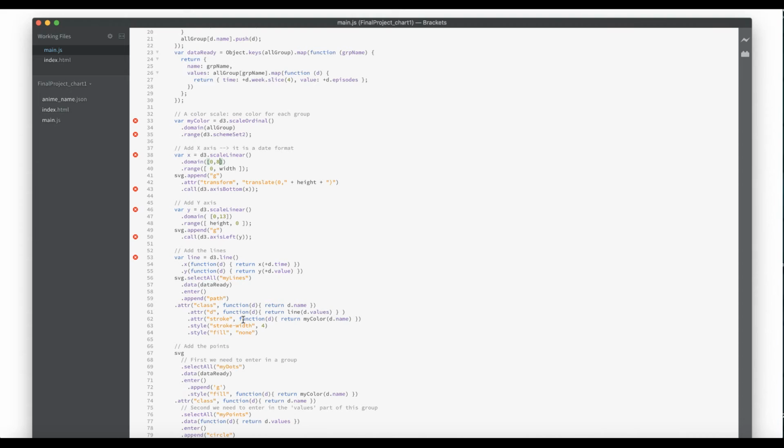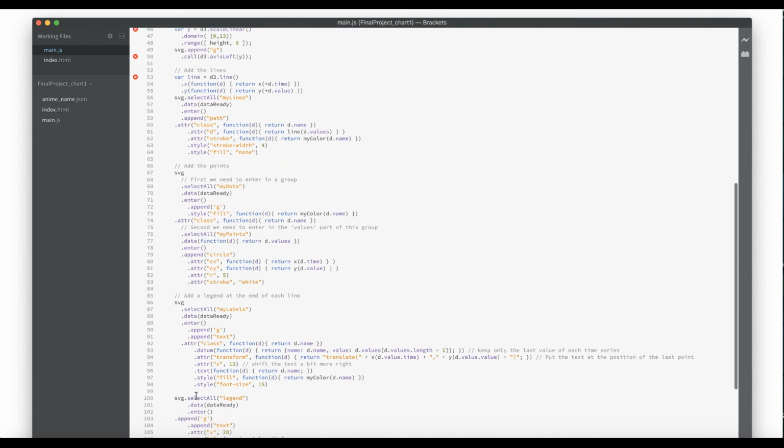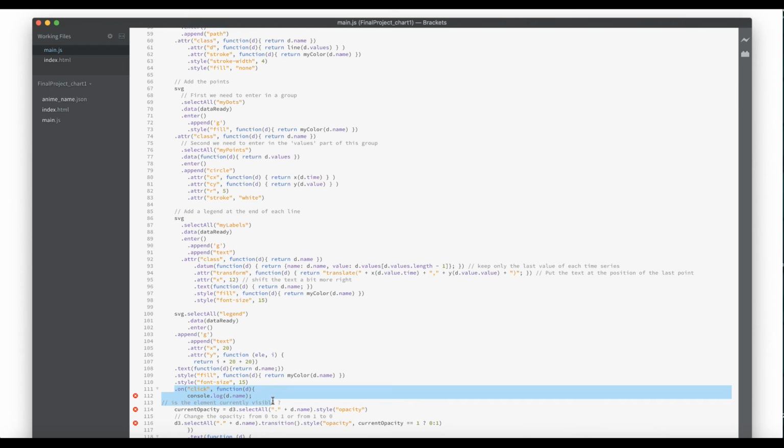For example, I have written a function of unclick here, and on the legend, clicking on the legend of each anime will display a line chart of this anime, but there are still some problems related to the choice of the format of the source JSON file. Although I asked the TA to help solve my problem, it was still unsuccessful. So I can only go back to make a plan that displays all data.